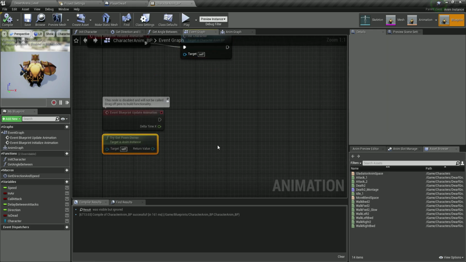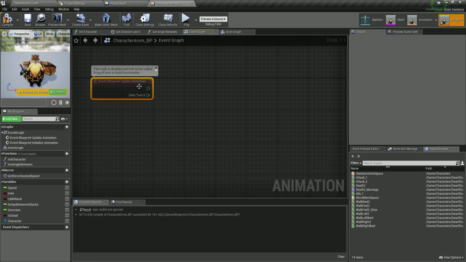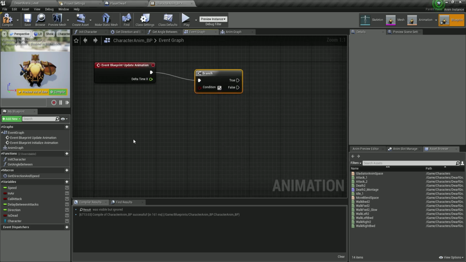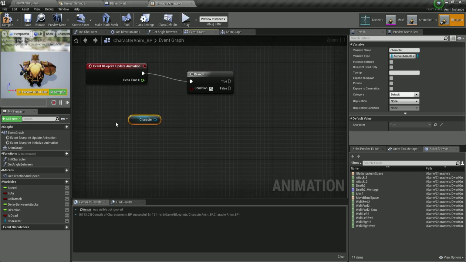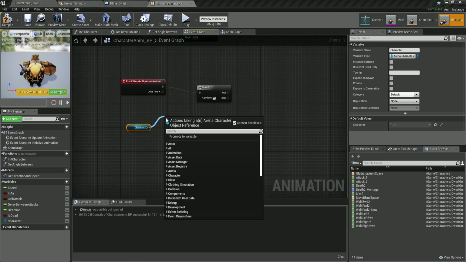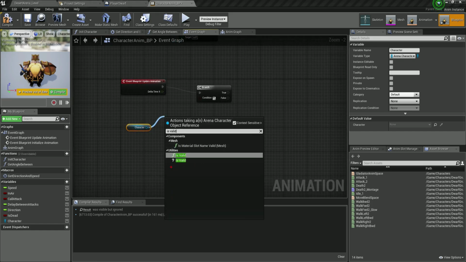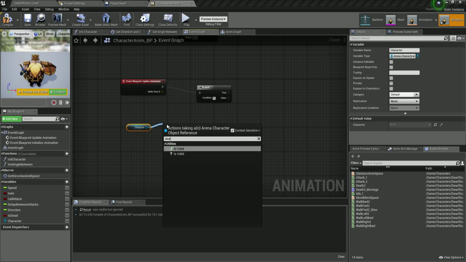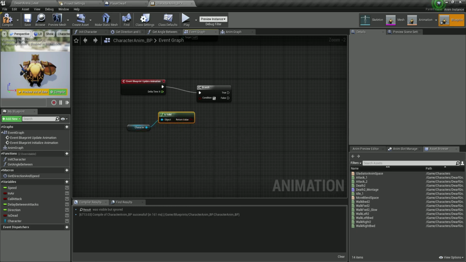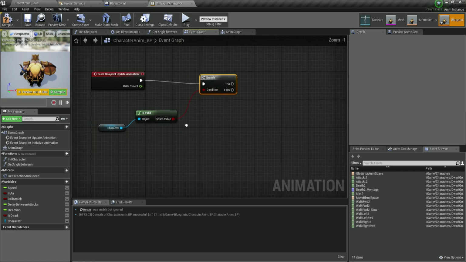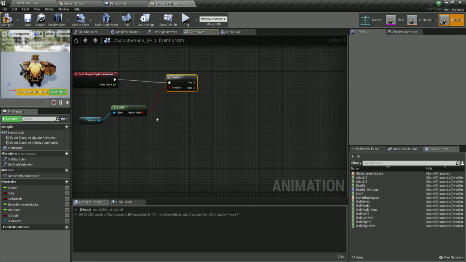Now, try get pawn we're going to delete, but from the blueprint update, we are going to go inside of a branch. So drag and create a branch. And what is the condition for the branch? Well, I'm going to get the character. And from the character that we got a reference to in the init character, I am going to drag here and test if is valid. We don't want this one with the question mark. We want the one above it. So is valid. So we want this one, and we want to plug this inside of here. Basically, this will test if the character is not equal to a null pointer.